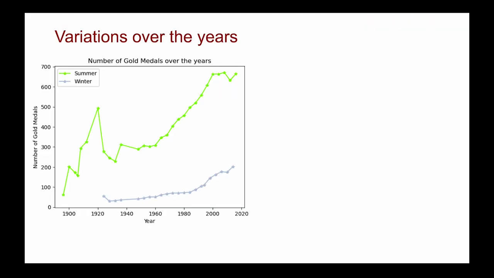Finally, I concentrate on the variation over time. First, about the variation of gold medals. I draw a line chart to see the trends of the gold medal number divided by season. We can find that there are more and more events over the recent 100 years.